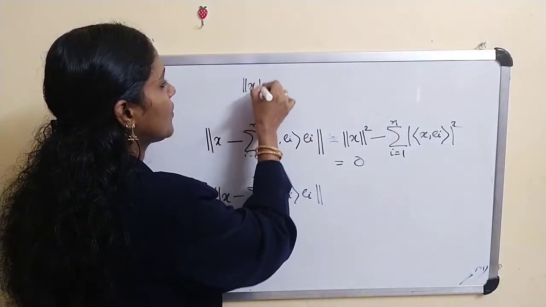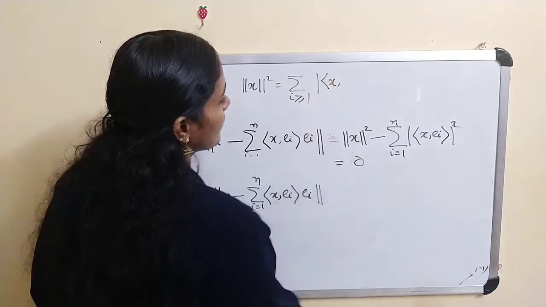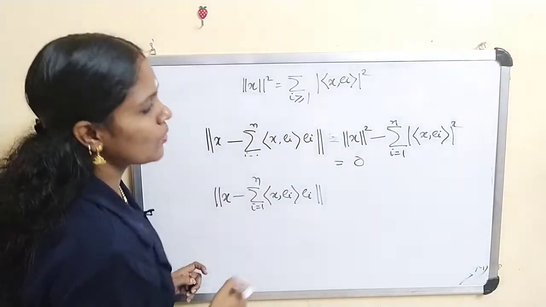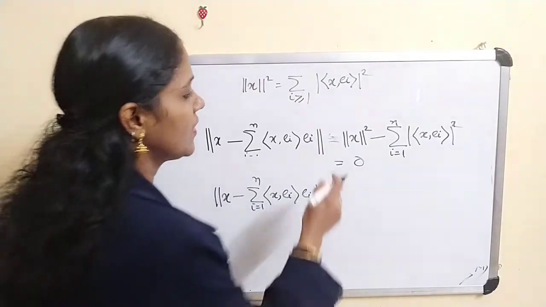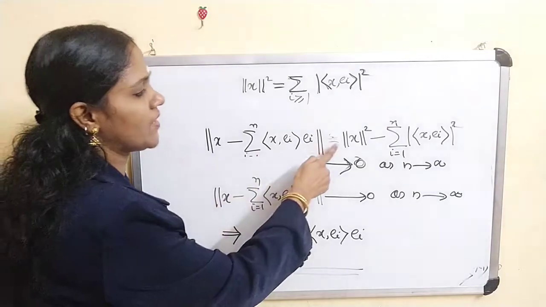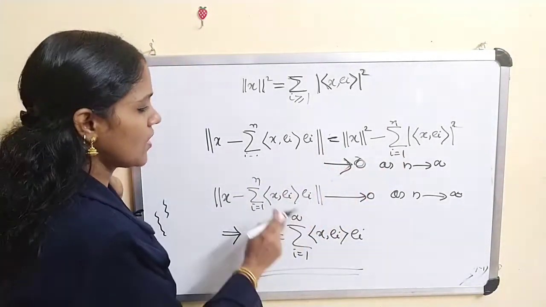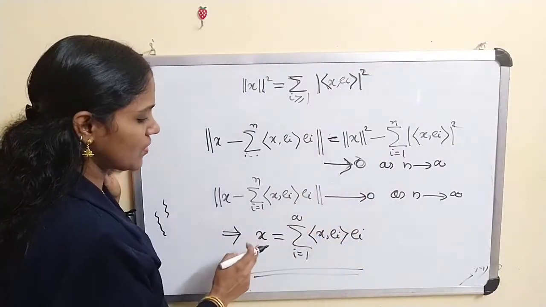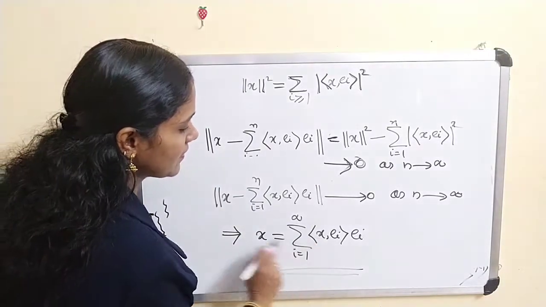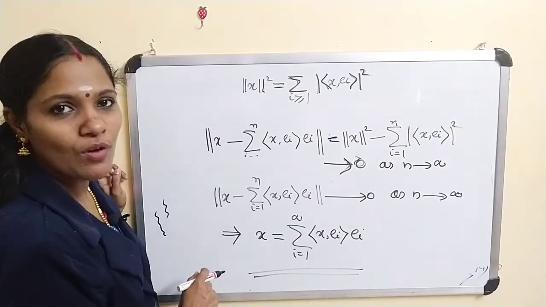We have assumed norm of x square equal to sigma i greater than or equal to 1 modulus of inner product x, e_i square. So as n tends to infinity, the right hand side tends to 0. Therefore this tends to 0 as n tends to infinity. Therefore x is equal to this one. Now this definition implies that e_i, i greater than or equal to 1, is a basis of H.